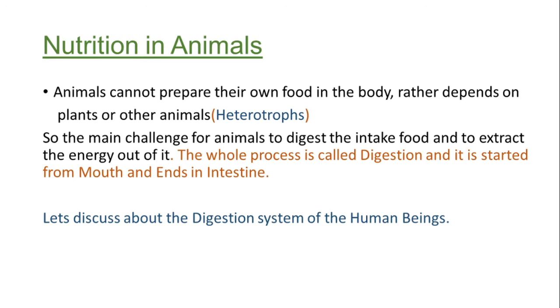So in this nutrition in animals topic, the major discussion is what the syllabus says about the digestion system, to know our digestion system particularly for human beings, and we'll cover a brief about how other animals have their digestion system, even the single cell amoeba, and how this digestion process takes place.